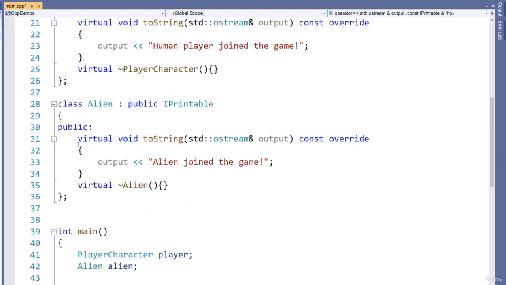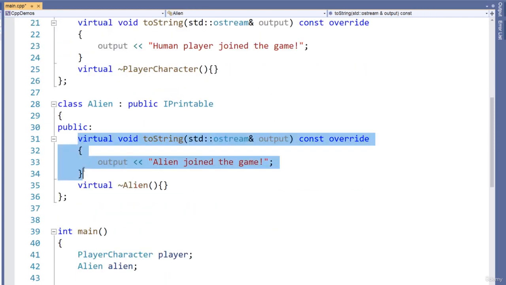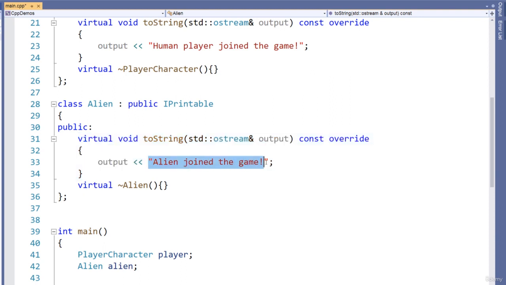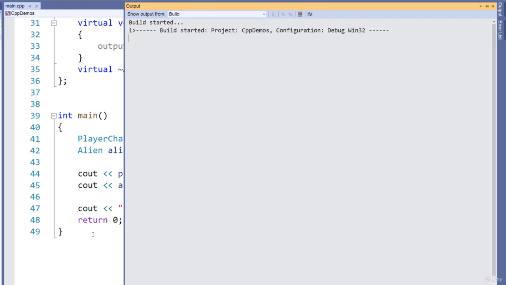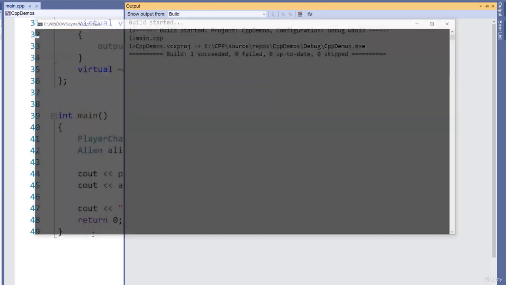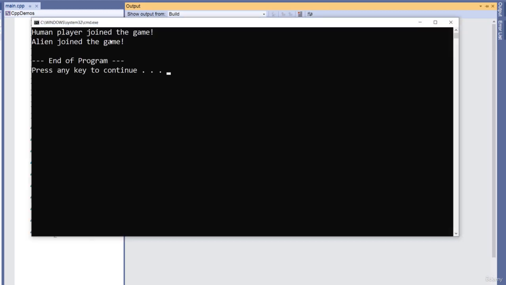So let's look at the definition now of the overridden toString function in the alien class. When that gets invoked, we are going to print alien joins the game to output. The output again is what? Cout, because we are going to pass that in. We are basically threading that through, right? So output here is going to refer to what we have on the left, which is cout. Let's compile and run this and see if we have any errors. That seems to work fine. Human player joins the game, alien joins the game.